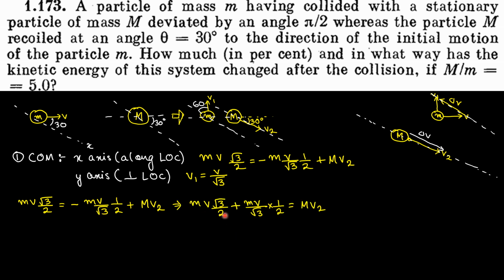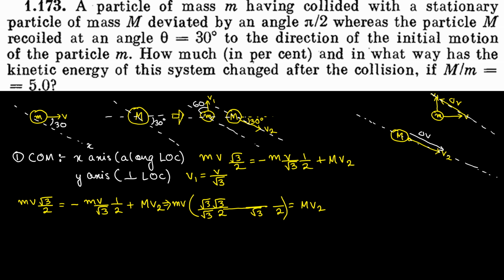Now the thing to do out here is take mv common. If I take mv common from these two terms, we get root 3 by 2 plus 1 by root 3 into 2. Now to add this, the simplest thing would be to multiply by root 3 in the numerator and root 3 in the denominator, so we have a common denominator in both. If I take the LCM, it is the same. So we'll get root 3 into root 3 plus 1.